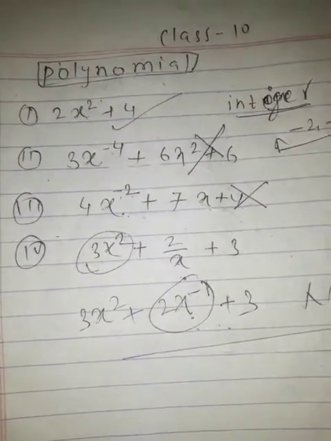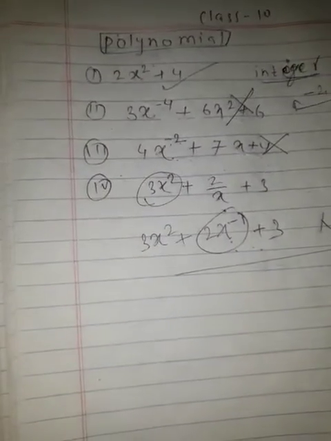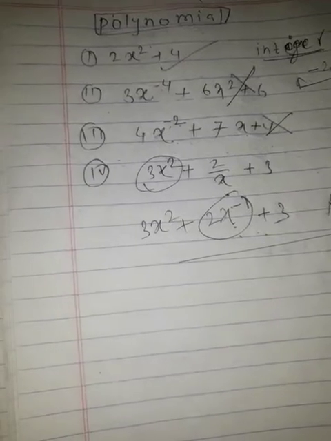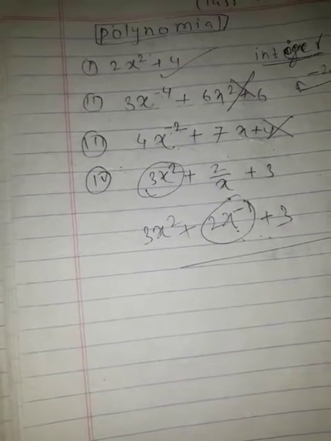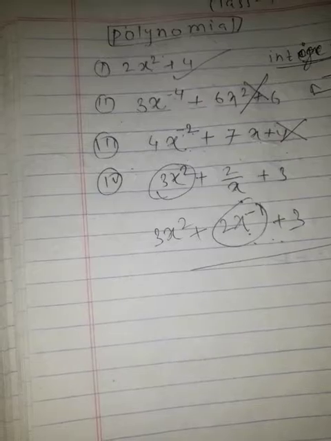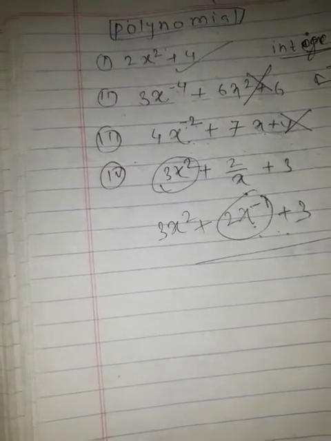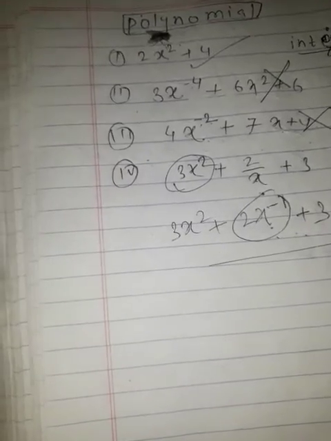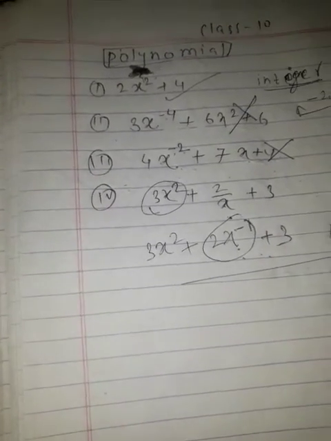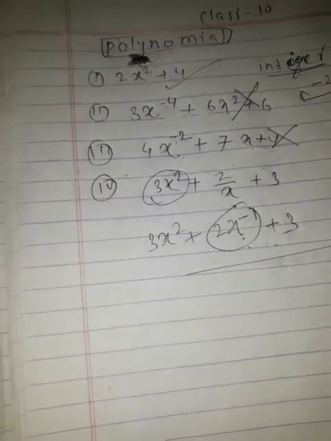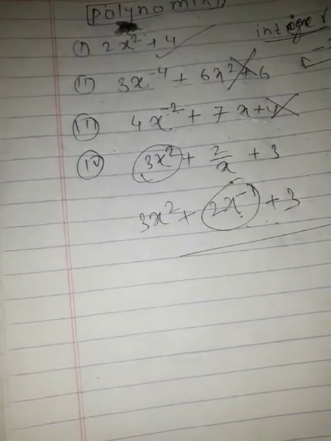Now, polynomials are in the form either ascending or descending. If the polynomial is either ascending or descending, then it is said to be the standard form of the polynomial. You know the degree of the polynomial. The highest degree of the expression is said to be the degree of the polynomial.